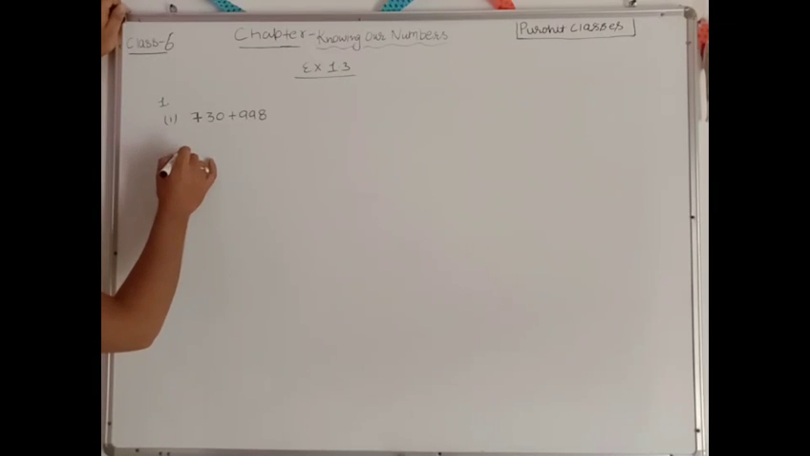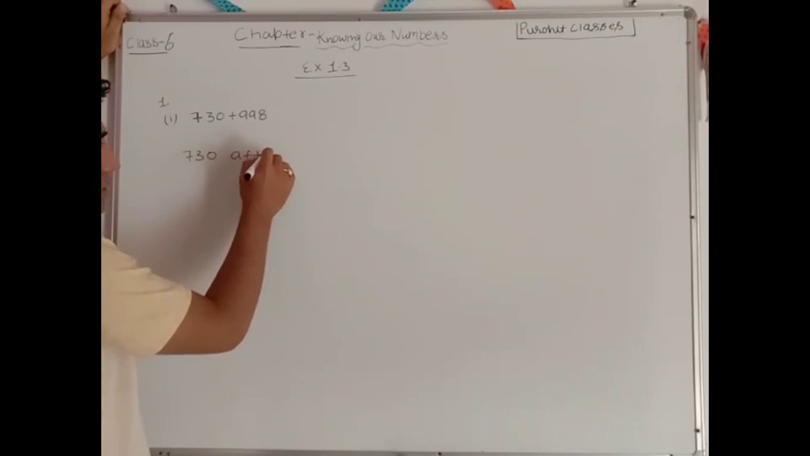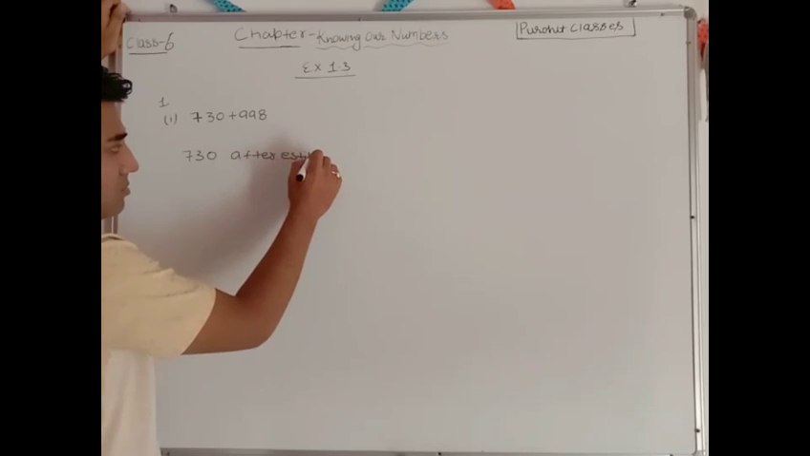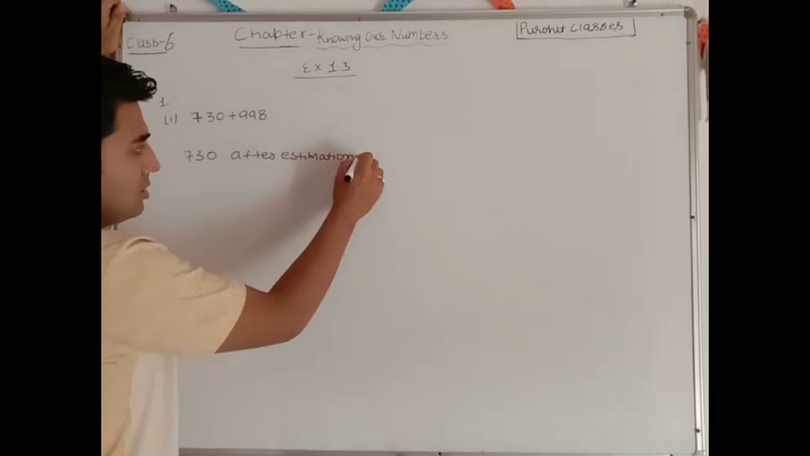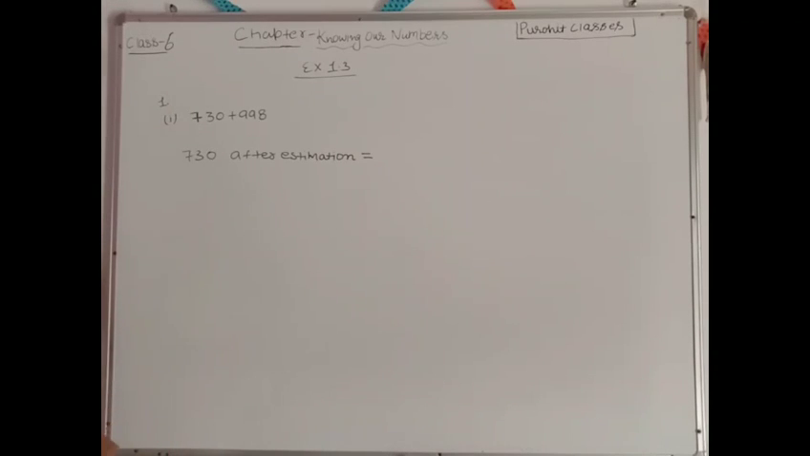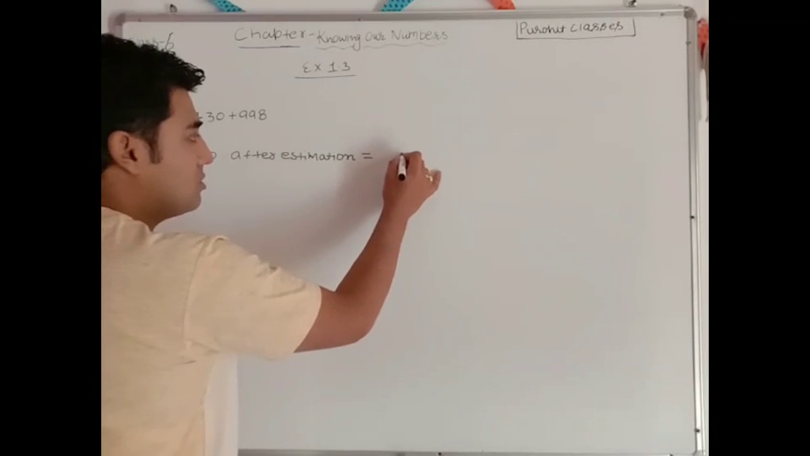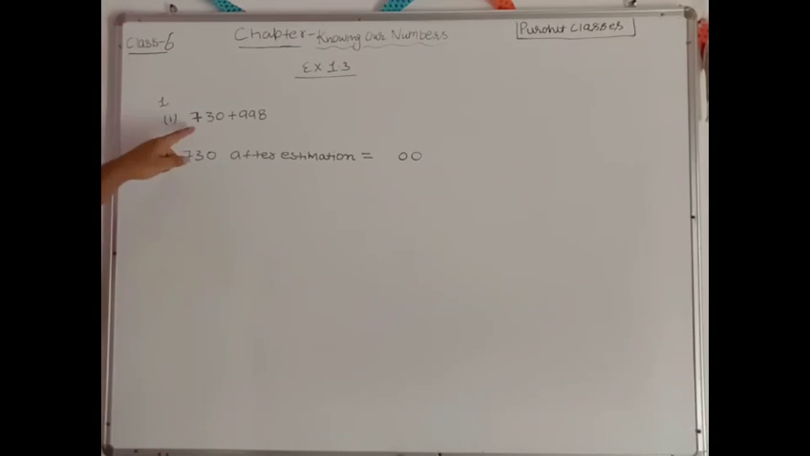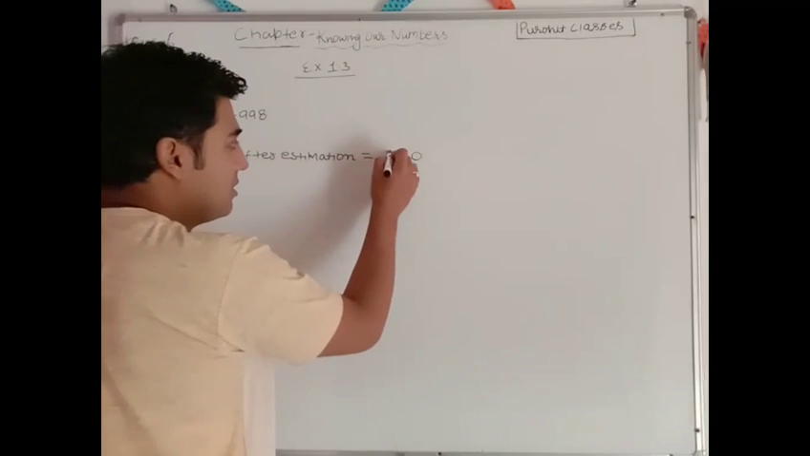So let us write here 730 after estimation is equals to, now let us estimate. Again, recall the rules. All the digits except the greatest place will be dropped down. So the last two digits will be zeros. Okay. Now the nearest digit, that is less than 5. So there will be no change in the greatest digit. So this will be 700.